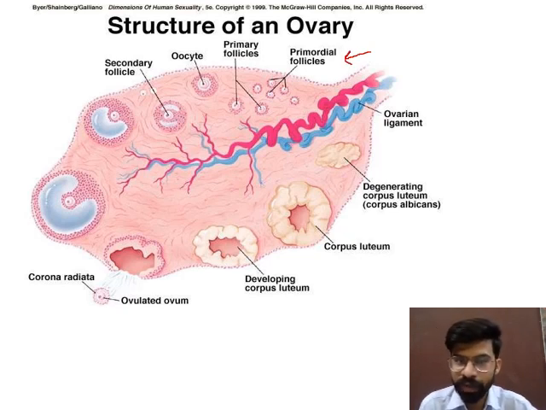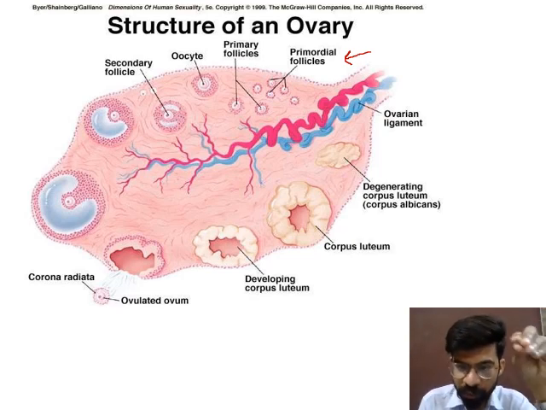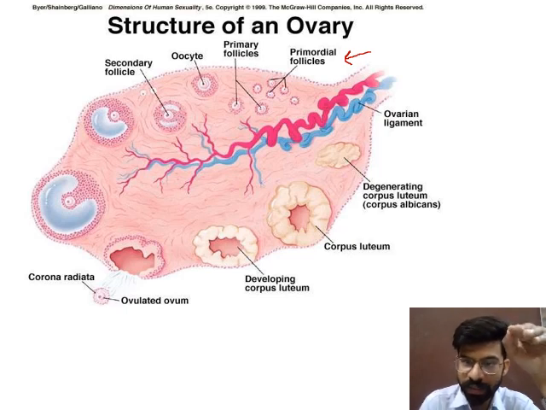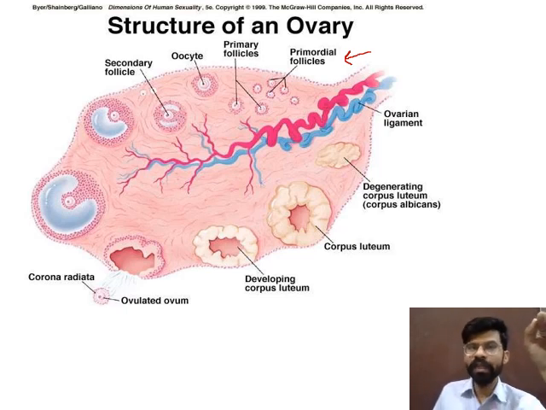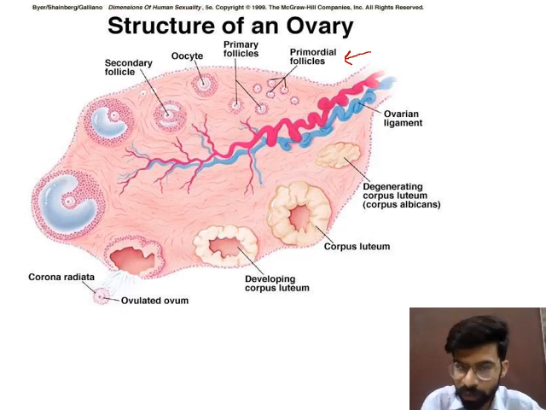Primordial follicles are the follicles that will be converted into primary follicles, and primary follicles are then converted into secondary follicles. Means these are the events by which the egg or ovum gets formed inside the ovary. The egg is present in premature form in the form of the primordial follicle. The primordial follicle starts maturing, and it will convert into a primary follicle. Then it will form oocytes, and the oocytes mature and form the secondary follicle and tertiary follicle. Tertiary follicle or Graafian follicle. Graafian follicle is the mature state.